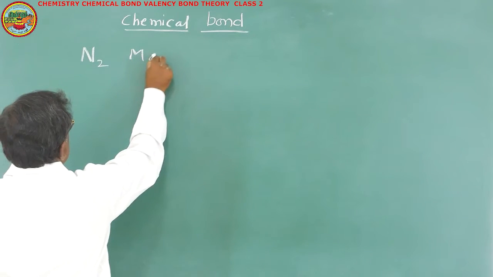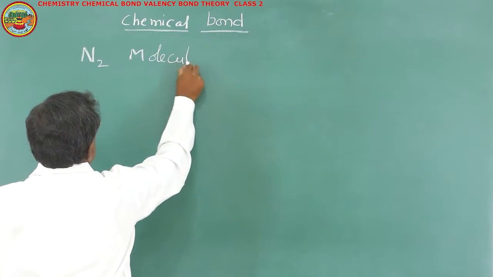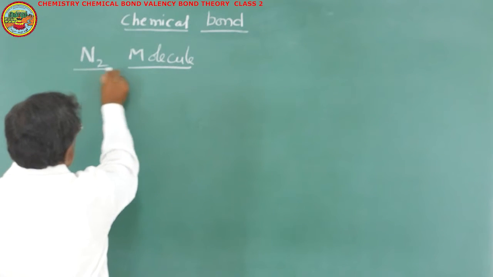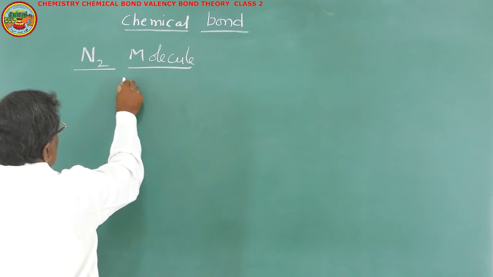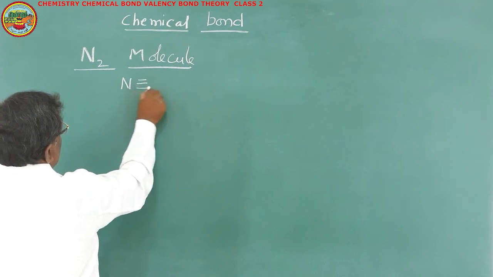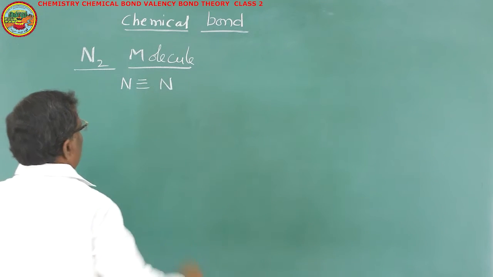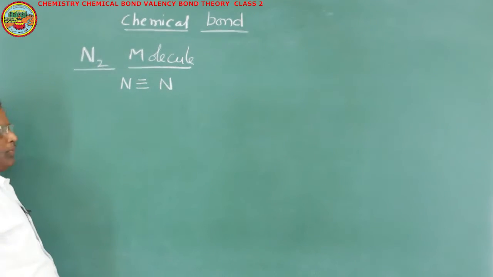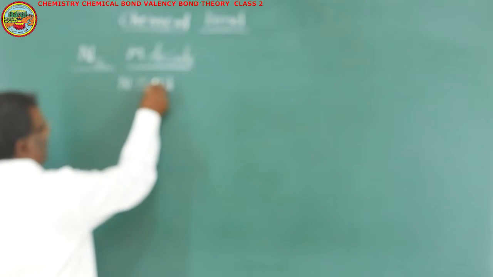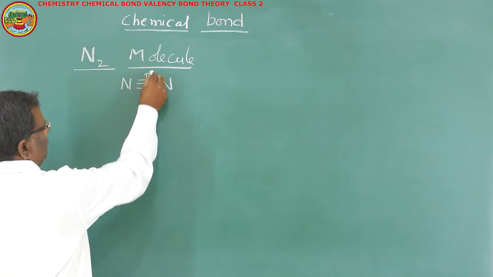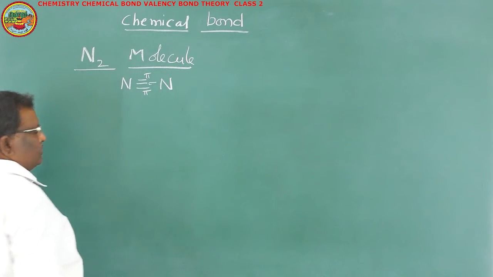N2 molecule. In the N2 molecule, two nitrogen atoms are bonded with a triple bond. In this triple bond, one bond is a sigma bond and the other two bonds are pi bonds.